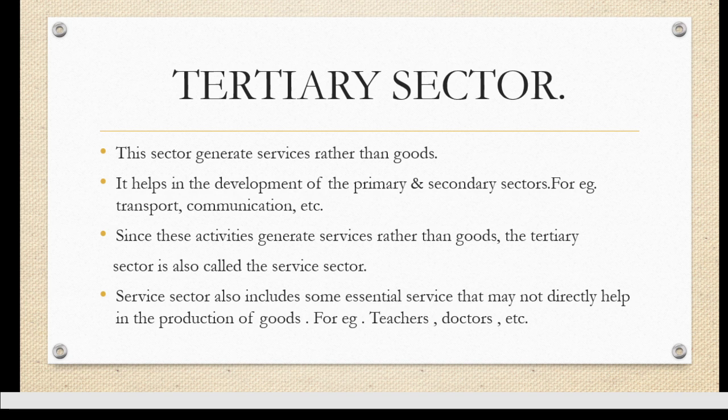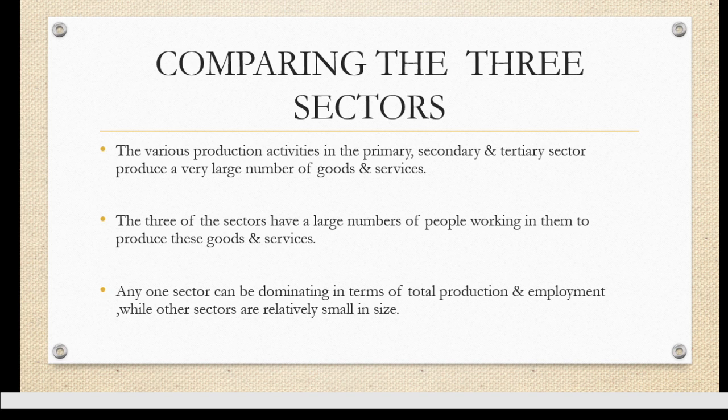For example, you have teachers, doctors, lawyers, etc. They also come under your tertiary occupation. I think सो क्लियर हो गया। टर्शरी सेक्टर या टर्शरी ऑक्यूपेशन वो ऑक्यूपेशन होता है जिसमें कोई गुड्स प्रोड्यूस नहीं होते, it's the one where the services are being produced, and it's the one which is a link between your primary and secondary sector, जो प्राइमरी और सेकेंडरी सेक्टर के बीच में लिंक करता है और जो हमारे प्राइमरी और सेकेंडरी सेक्टर को डेवलप करता है.